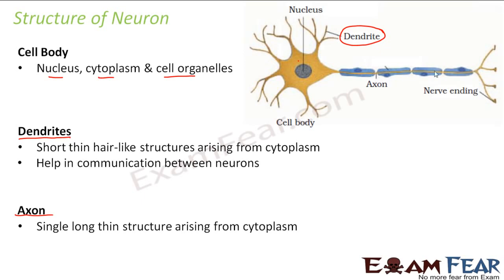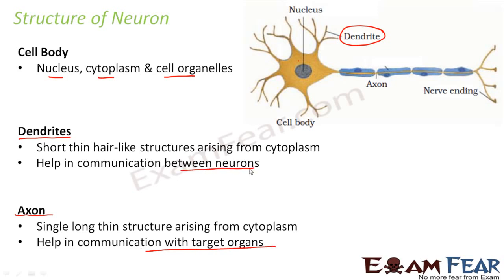So this thin hair-like structure again. The only difference is you have many dendrites arising from one cell body, and they are all short structures. And axon is a very long structure, and there is a single axon arising from a single cell body. So you have a single long thin structure arising from the cytoplasm. So this yellow line is an axon. What is its function? It helps in communication with target organs. So that means dendrites help in communication between two neurons, and axon helps in communicating with different organs.